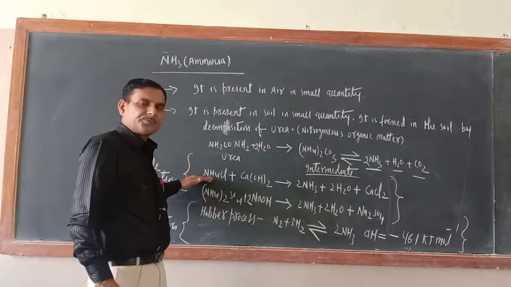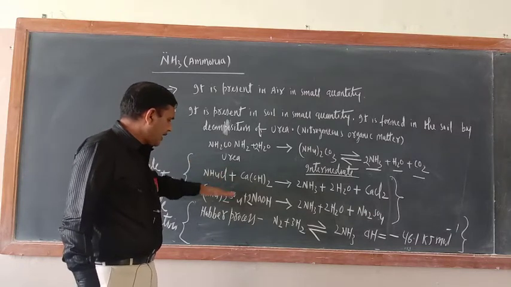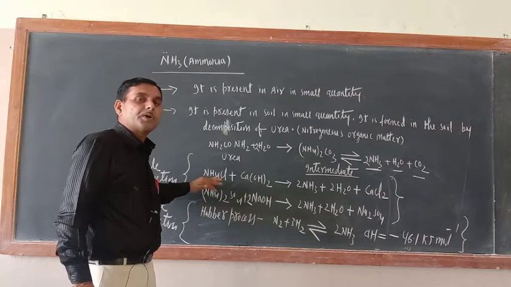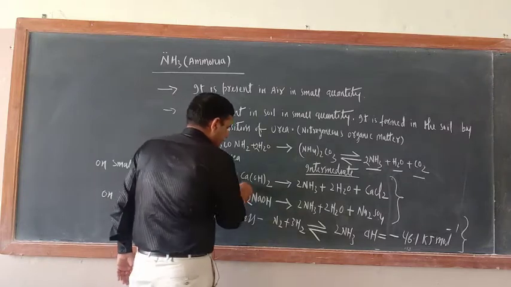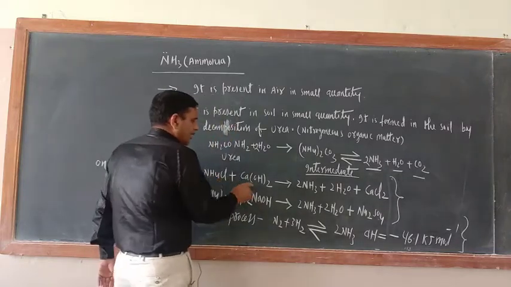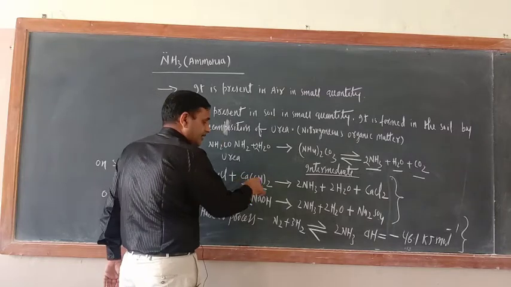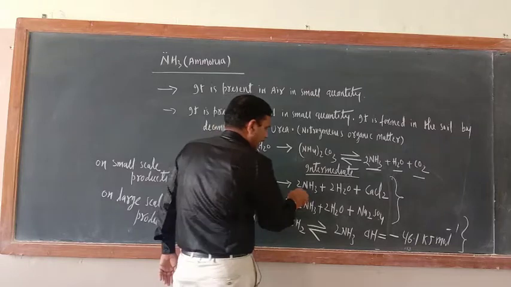Ammonium chloride and ammonium sulfate, these two are very important salts of ammonia. When ammonium chloride is treated with lime, that is Ca(OH)2, calcium hydroxide, what is formed?